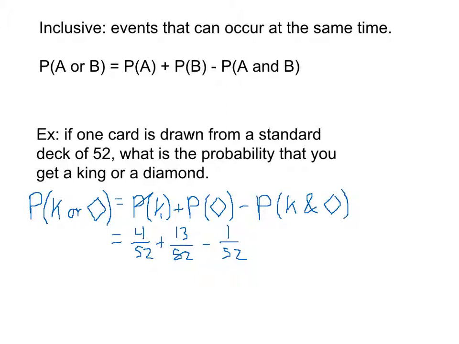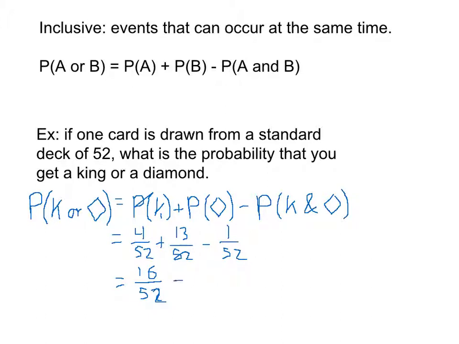So now let's simplify. If we take 4 plus 13 minus 1, we'll get 16 out of 52. So there are 16 cards out of the total of 52 that are either kings or diamonds. And we've only counted the king of diamonds once.